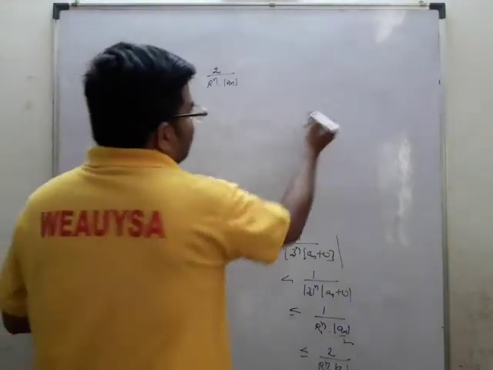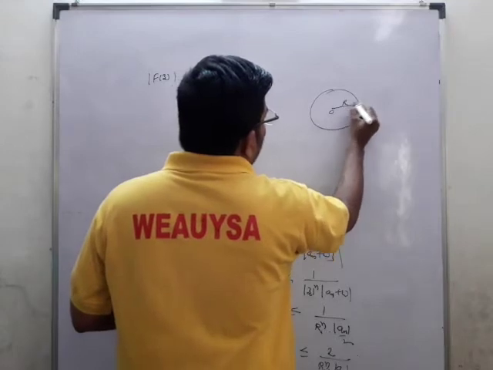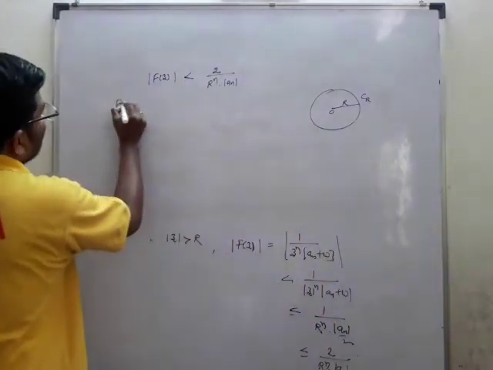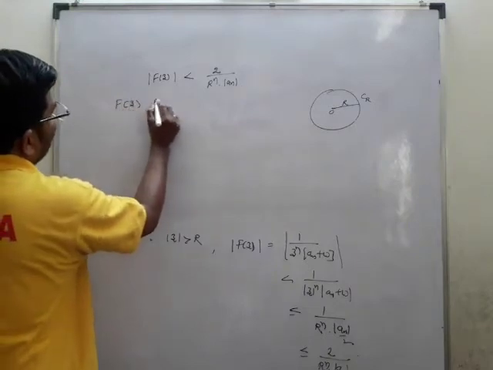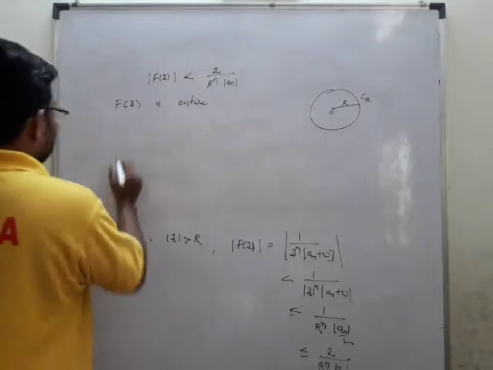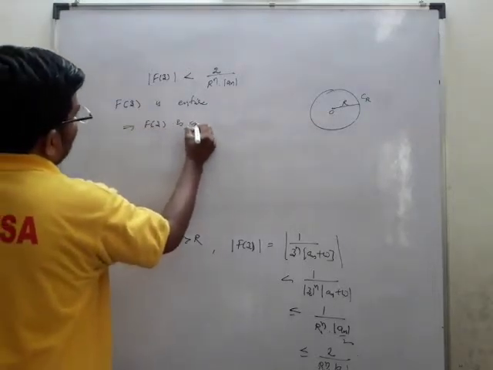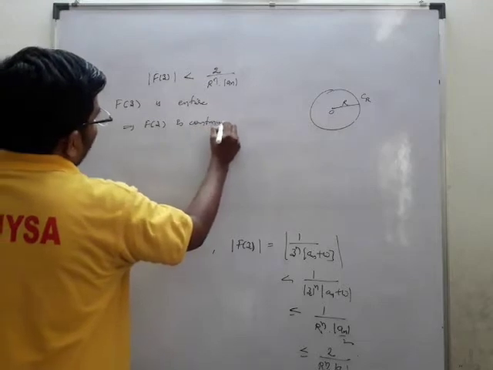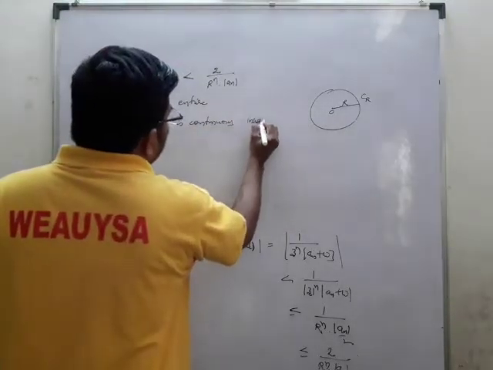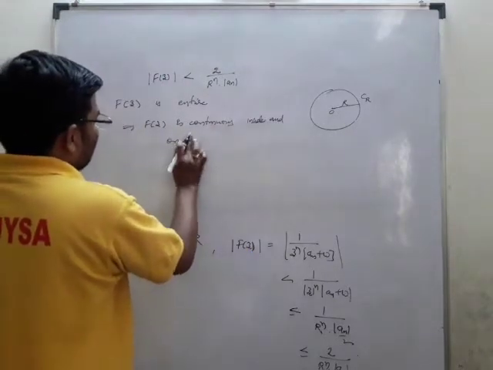Okay, so this is the circle. The circle has center 0 and radius r. This is C R. Therefore f of z, as given, is entire, and that implies f of z is continuous inside and on C R.